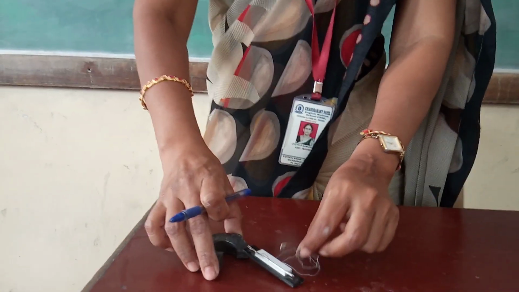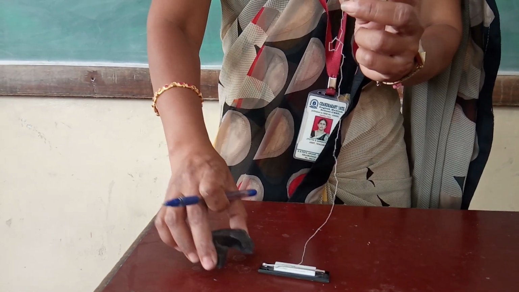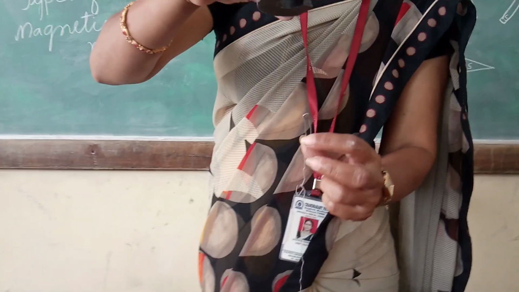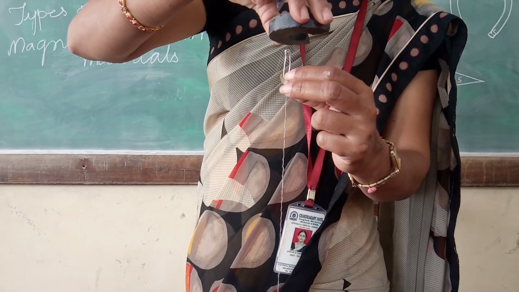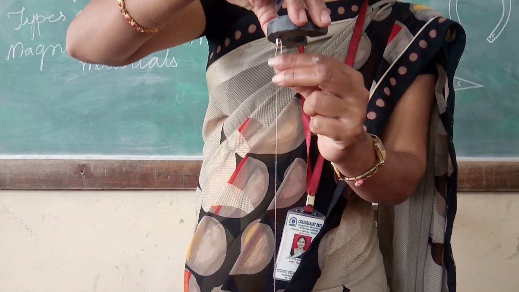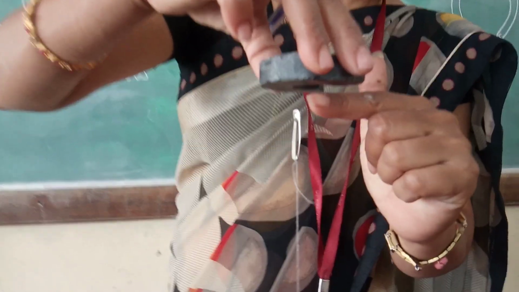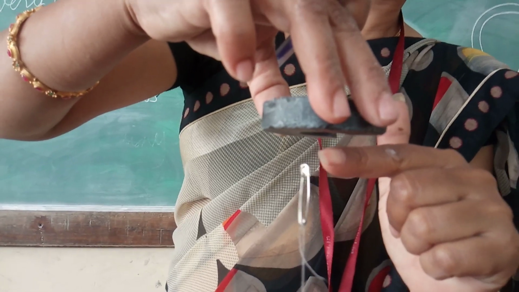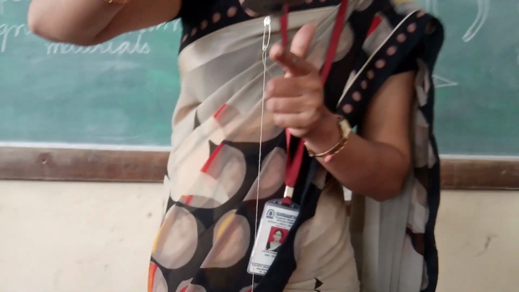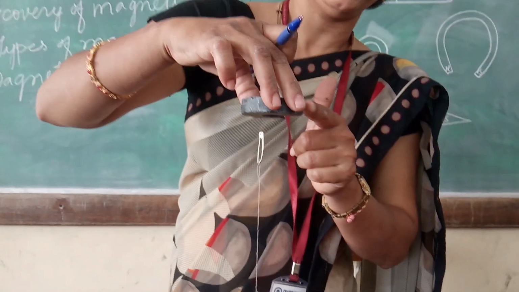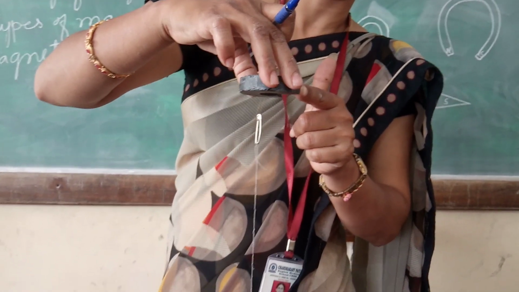I will make it stand upright in the air by using the magnet. Just see here, without any support this thread is able to stand. You can see the gap, it does not have any support, so the pin is suspended in the air without any support. This is because of the effect of the magnet which I have used.